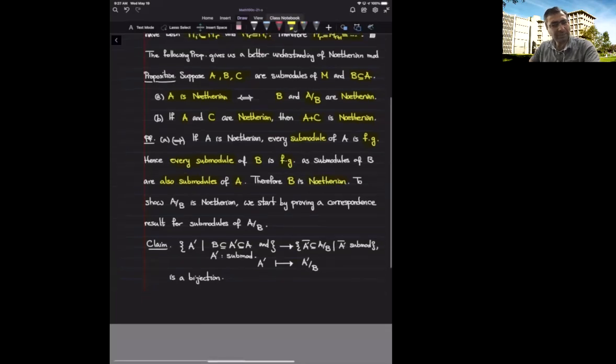Okay, now let's see how we can show A over B is Noetherian. In order to understand whether or not A over B is Noetherian, we need to have an understanding of its submodules.